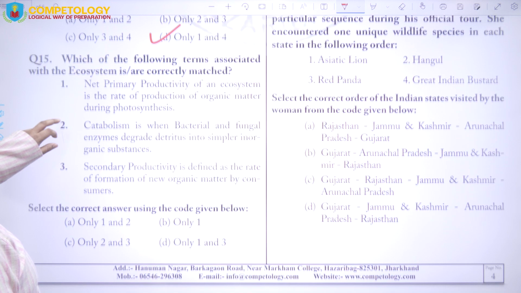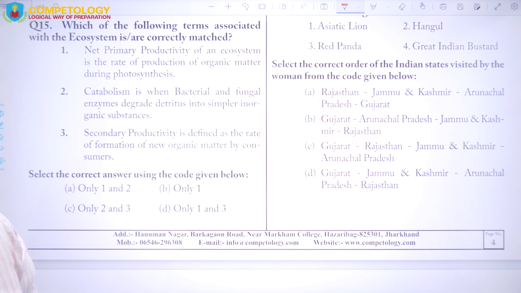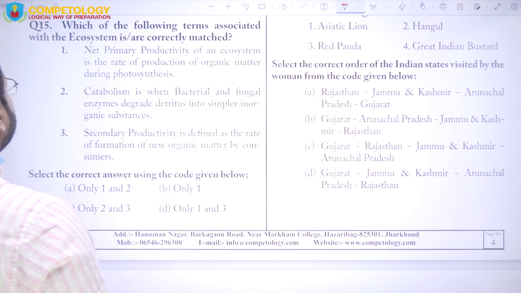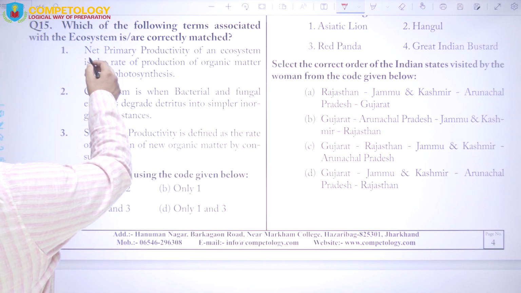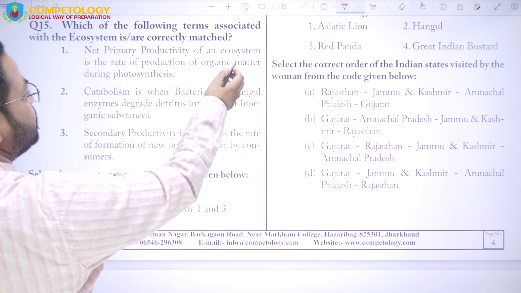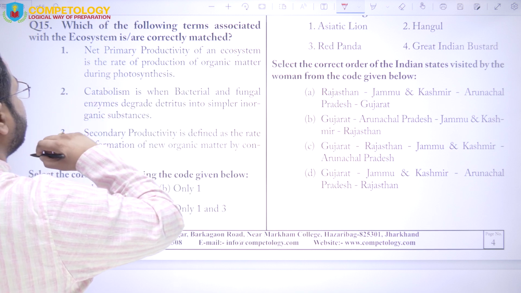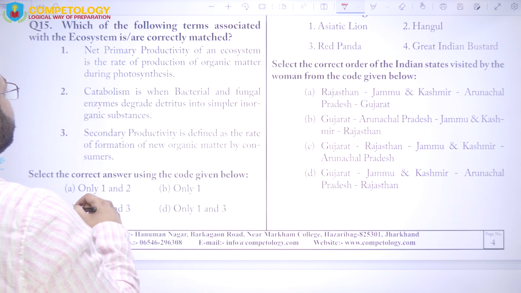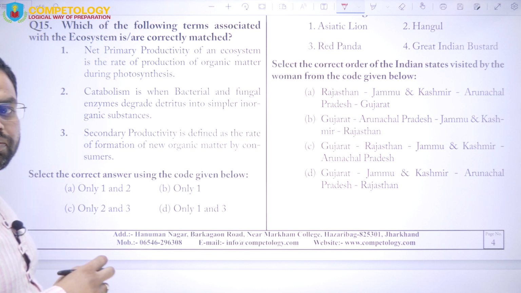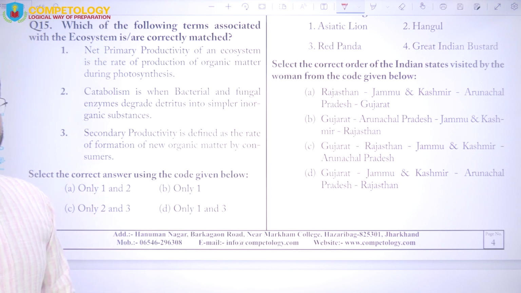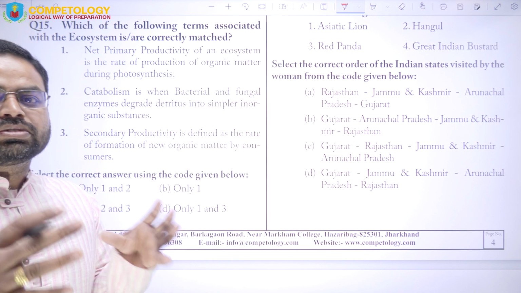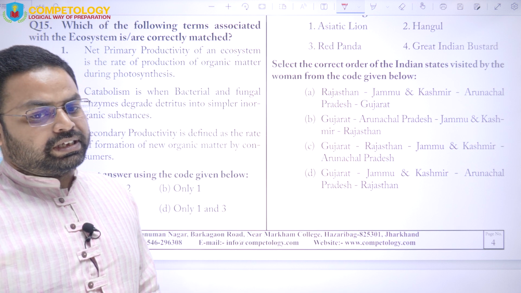Next is, which of the following terms associated with ecosystem is or are correctly matched? So here it is saying that net primary productivity of an ecosystem is the rate of production of organic matter during photosynthesis. So here you can put your mind a bit close to the question. So these questions are going to be a bit tricky, right?